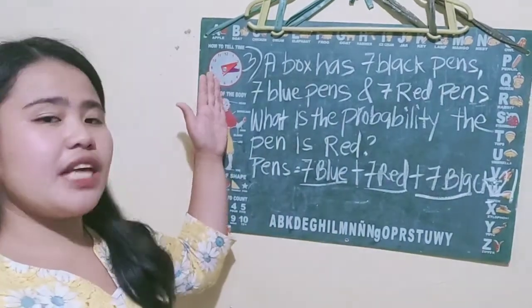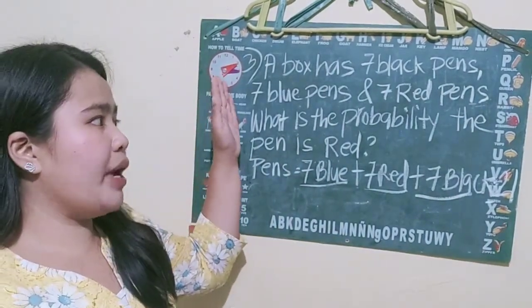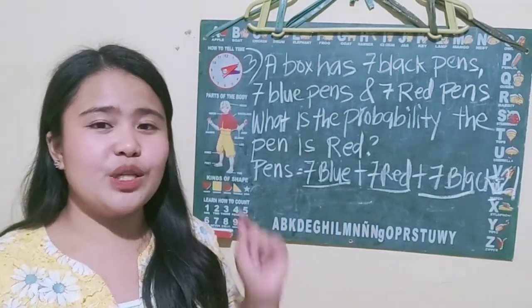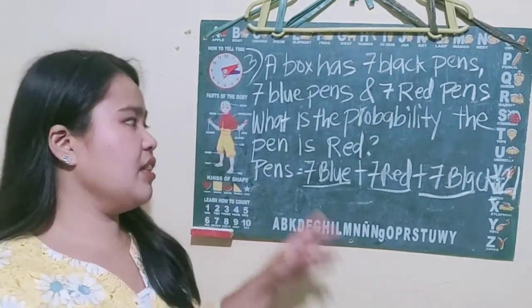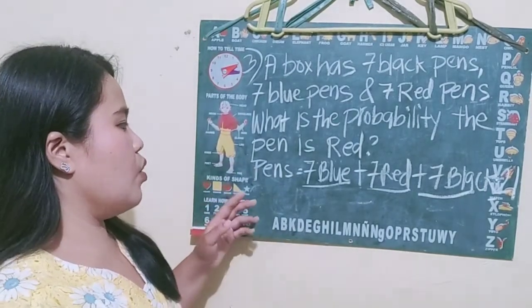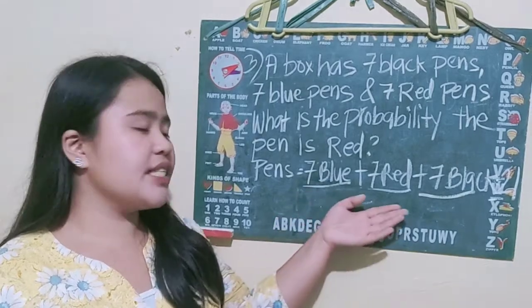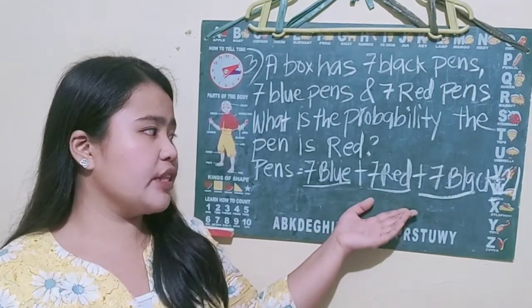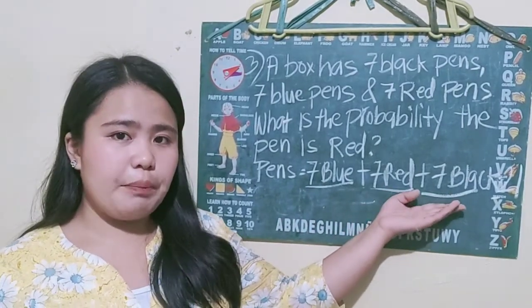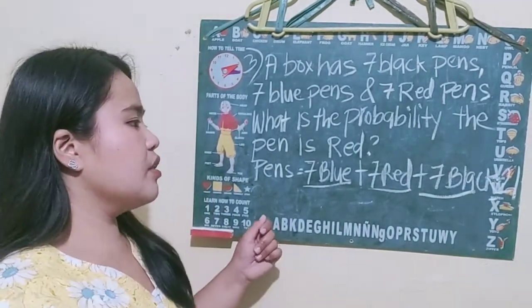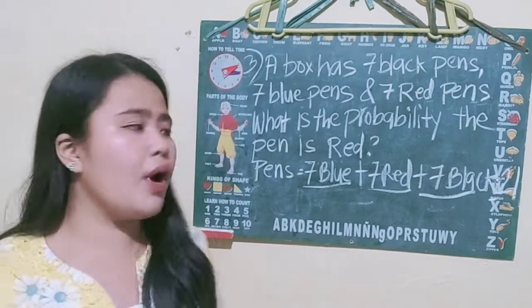We have 7 black pens, 7 blue pens, and 7 red pens in a box, but we are just looking for the red pen. So, 7 blue plus 7 red equals 14, plus 7 black pens equals 21 pens. So, our total pens is 21.